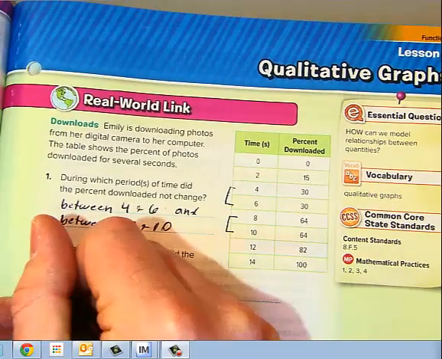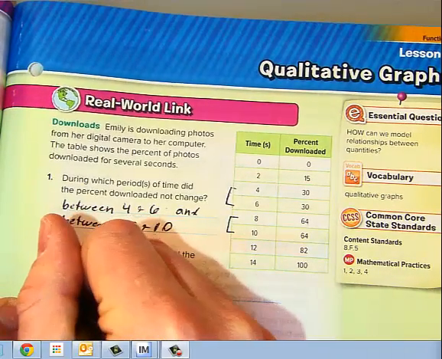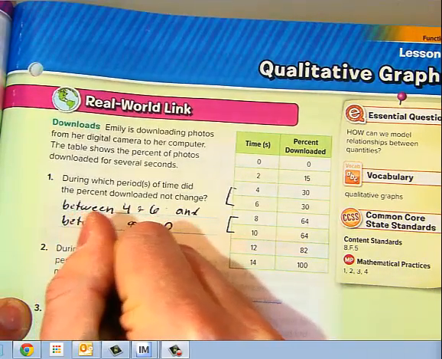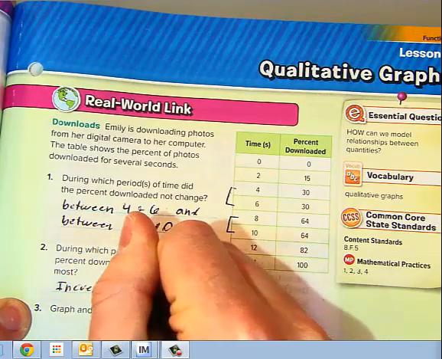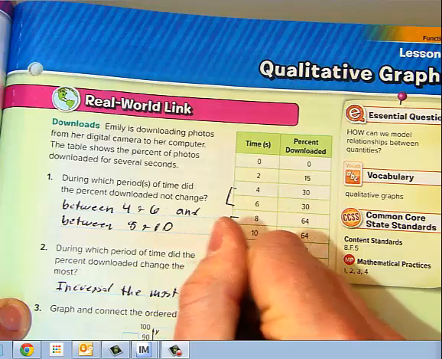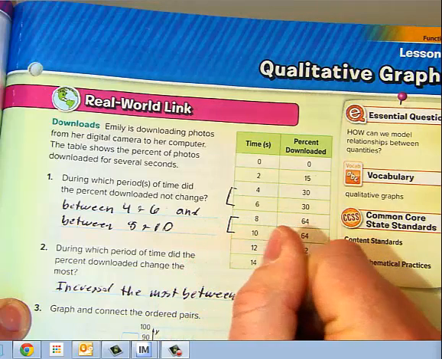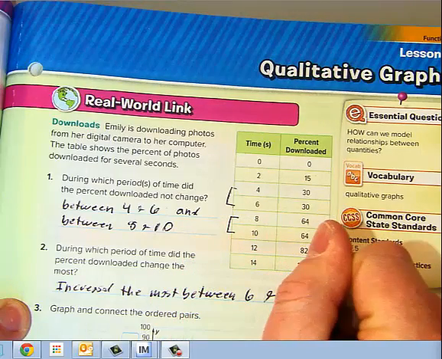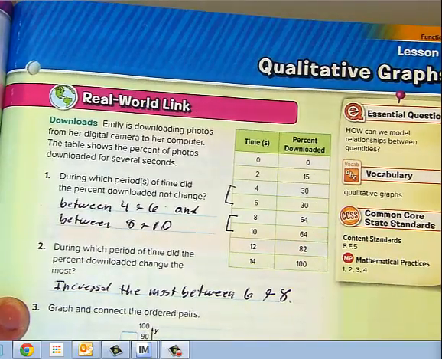You would say it increased the most between 6 and 8. Okay, so make sure you're answering these clear and neat.